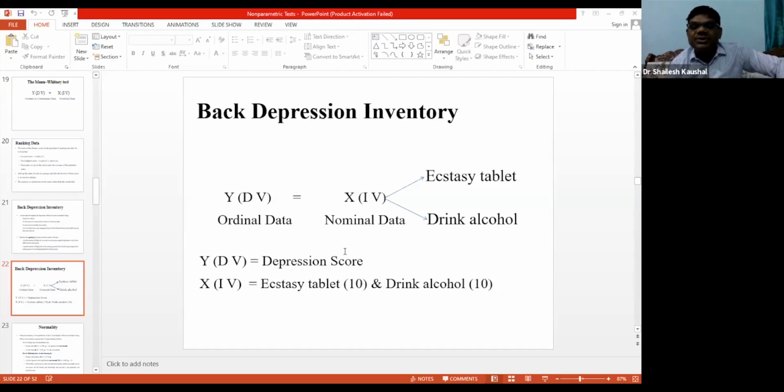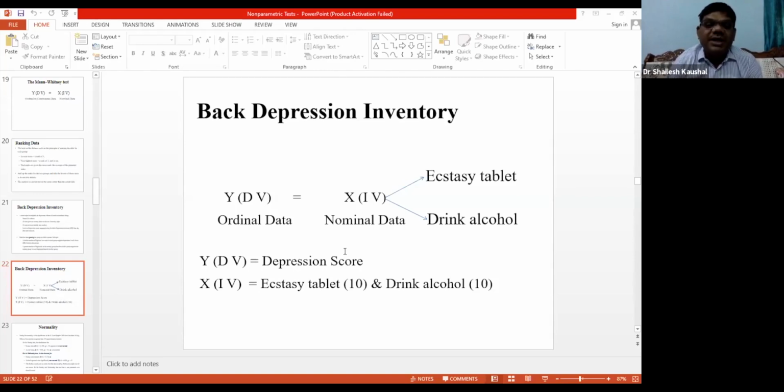We want to check whether, there are two types of drug, one is the tablet and the second is alcohol, whether the tablet or alcohol works to reduce the depression level of participants. Is it clear? So we want to check the impact of the drug. Which drug is working? The Ecstasy tablet or drinking alcohol?